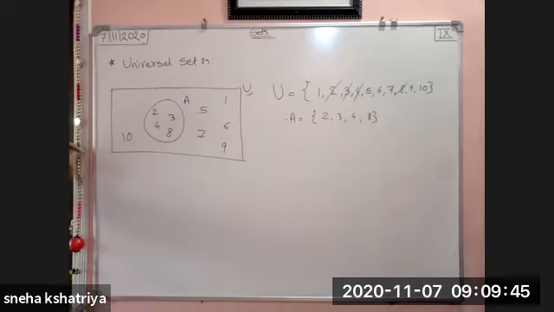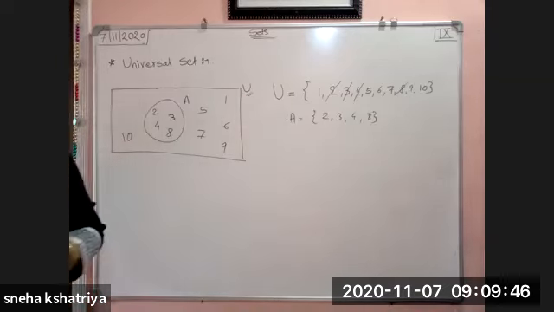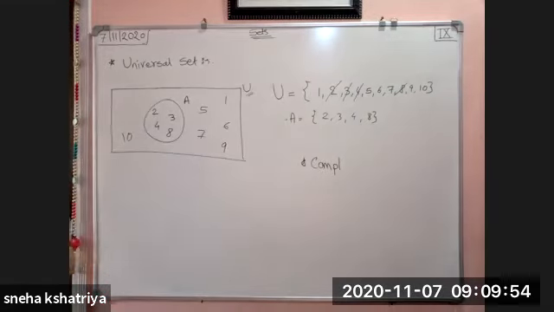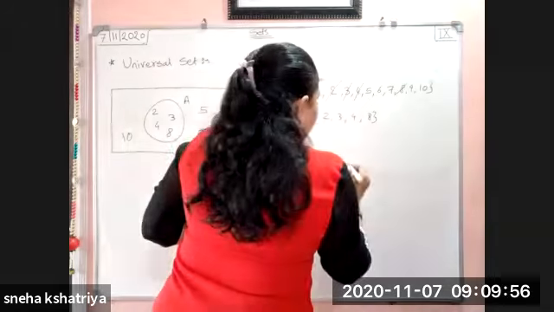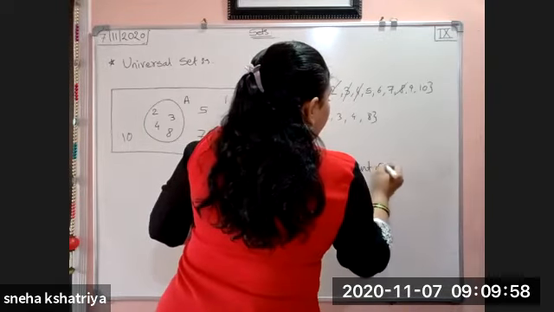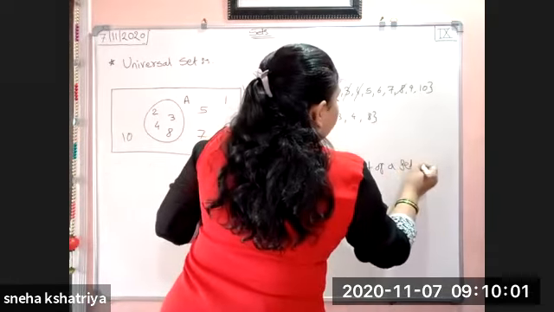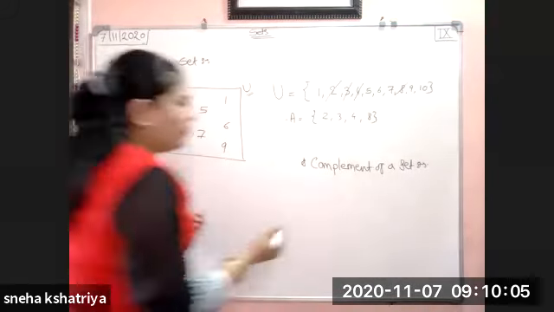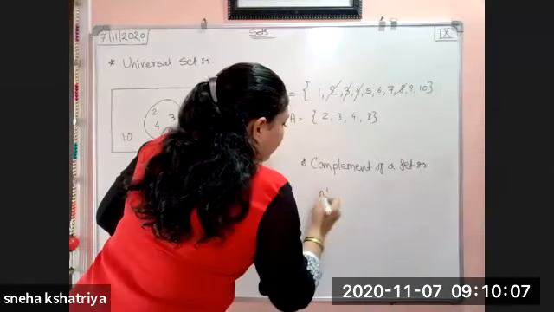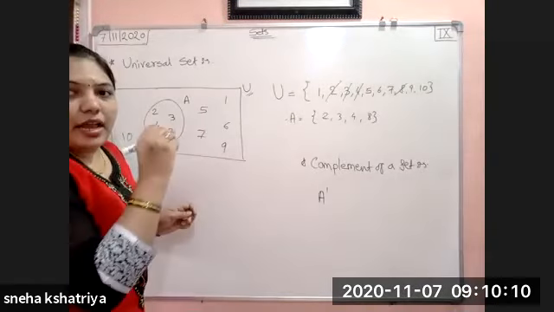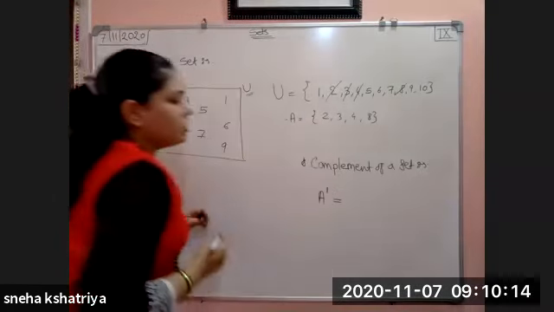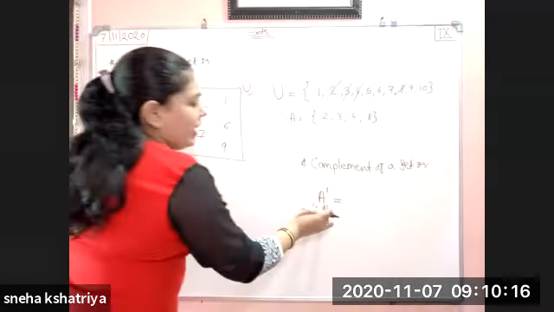Okay. Afterwards, we are coming to the point complement of a set. What is a complement of a set? Complement of a set is denoted by A dash. A के ऊपर छोटी सी dash है. Okay, A dash. This is the notation of a complement.